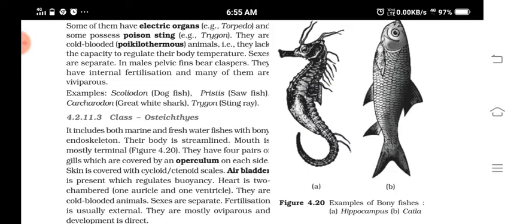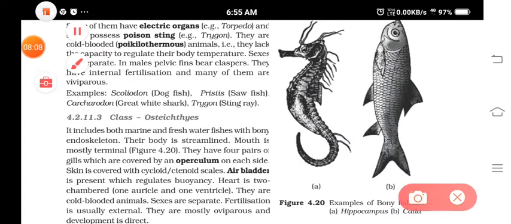Understood? Then 2 types of scales are there. Scales are of ctenoid or cycloid scales, but in sharks, how it was? Placoid scales. These are 3 types of scales present in fishes. Okay, cycloid, placoid and ctenoid. So cycloid and ctenoid is present in bony fishes, and placoid scales are present in the Chondrichthyes. Air bladder is there, that helps to control the buoyancy.